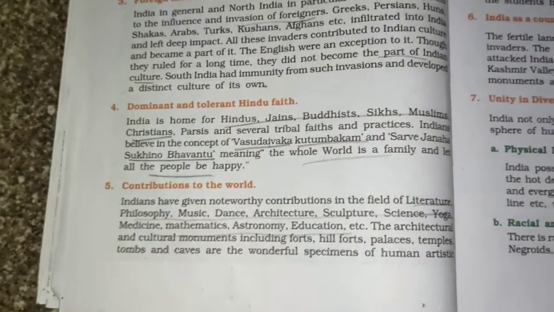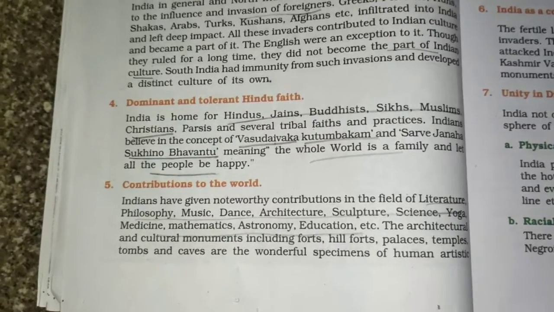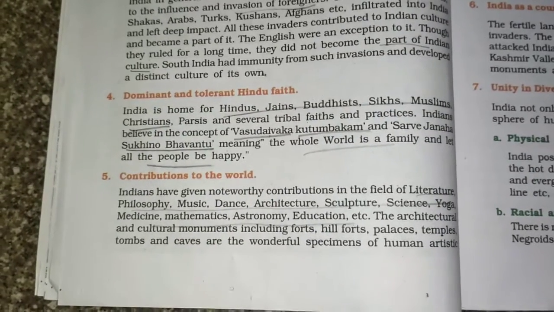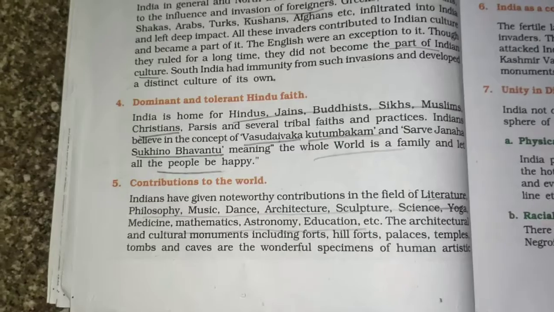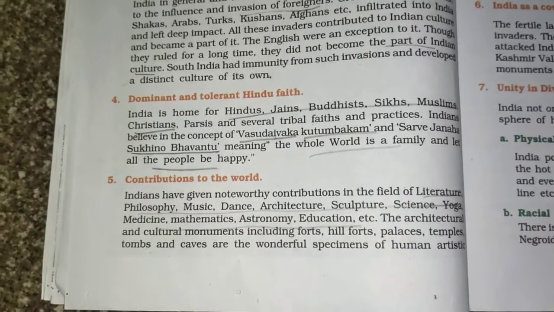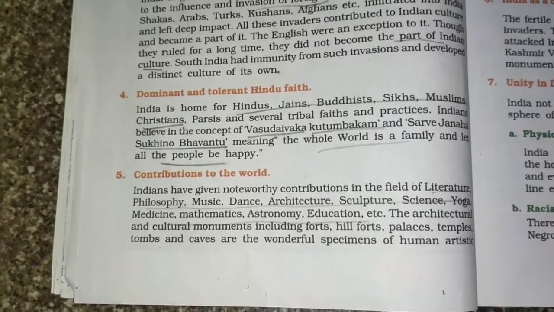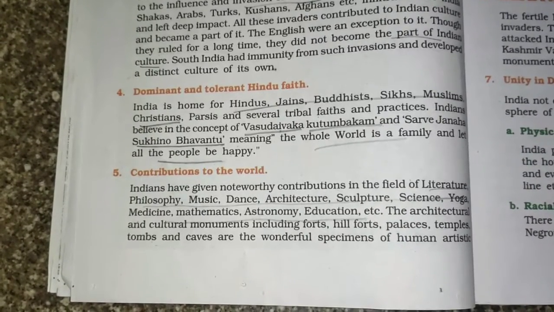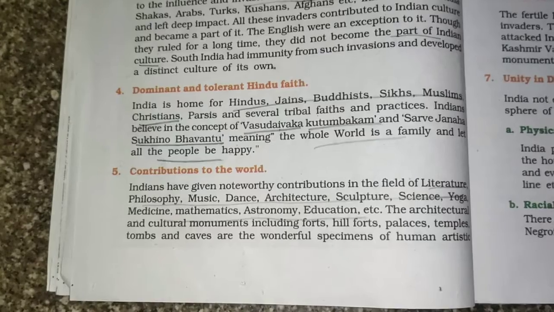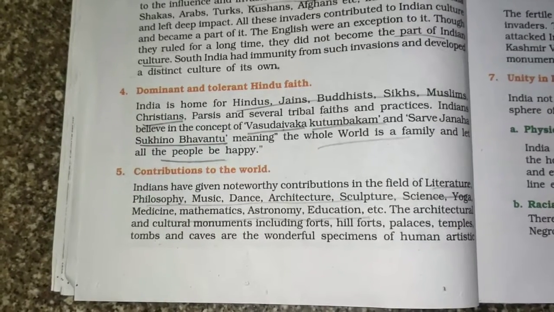Fourth one, dominant and tolerant Indo faith. India is almost called a Hindu state country, which has a lot of Hindus in it. So it is a dominant religion. India is home for Hindus, Jains, Buddhists, Sikhs, Muslims, Christians, Parsis, and several tribal faiths and practices.